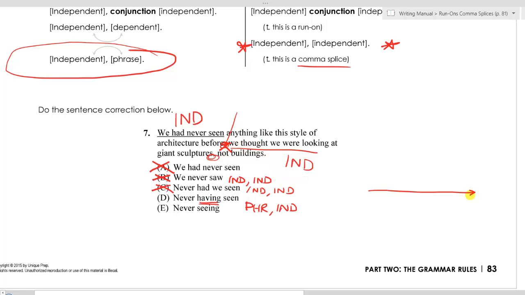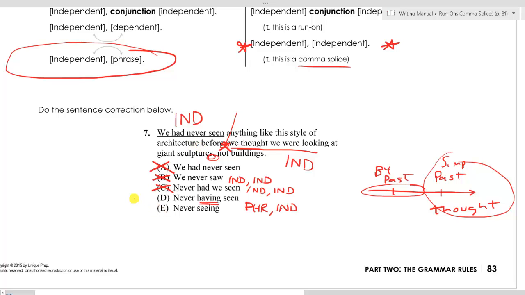Basically, what's going on here is the thought is happening in the simple past, and the never having seen indicates that something happened, or the never seeing happened before the past. That's what that phrase, never having seen, means. It means that at some point before this simple past action, the thought, we had never seen the style of architecture before. So this answer choice corrects the comma splice and does a good job of maintaining the appropriate tense.